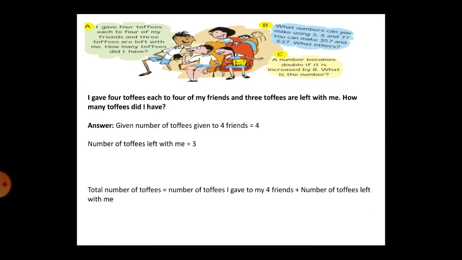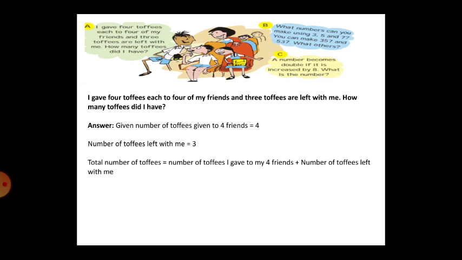The total number of toffees equals the number of toffees given to friends plus the number left with me. Four friends with 4 toffees each is 4 times 4, which is 16. 16 plus 3 is 19.